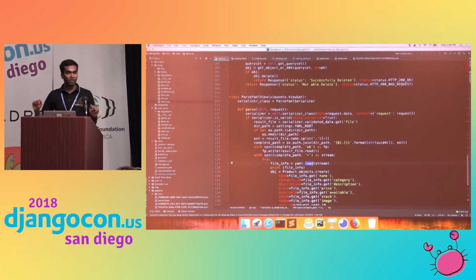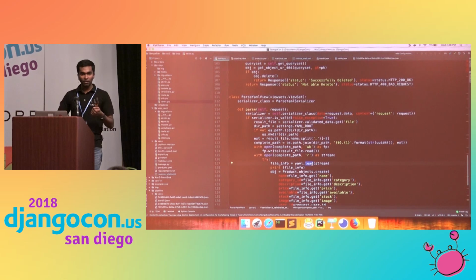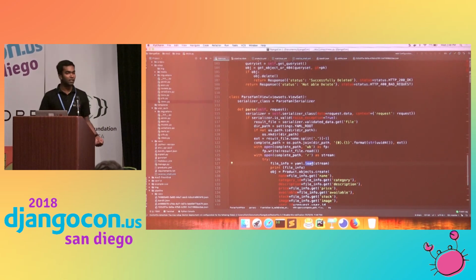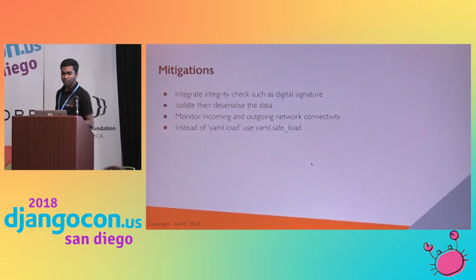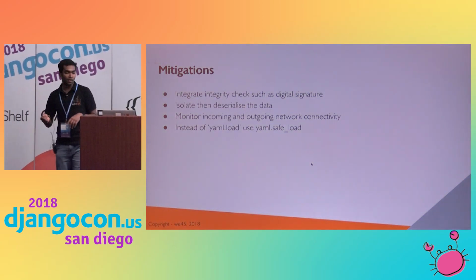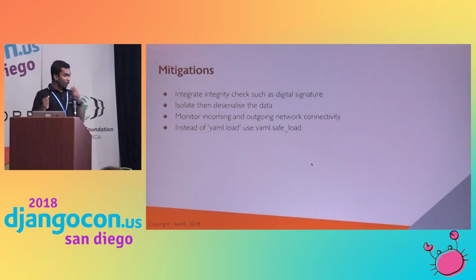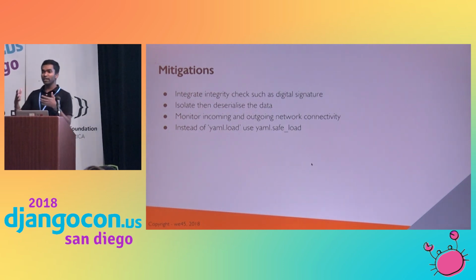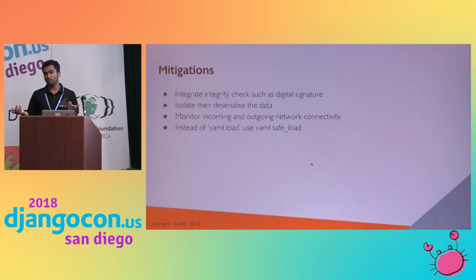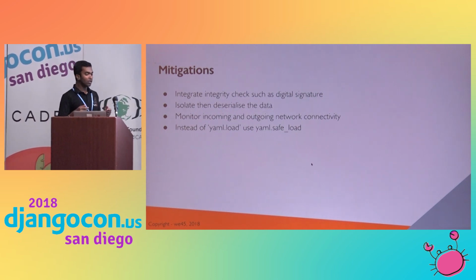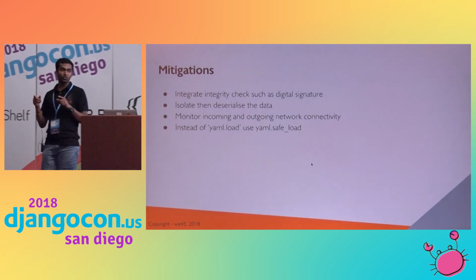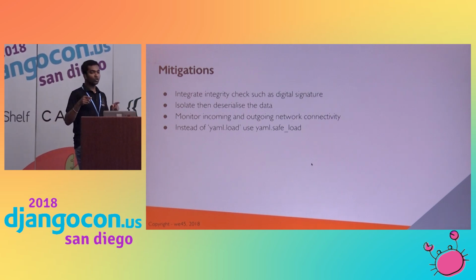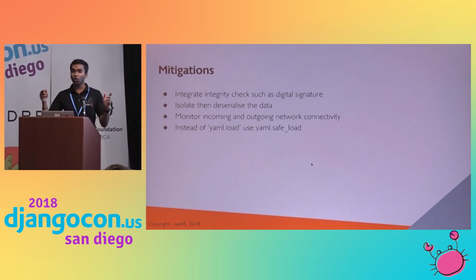So when deserializing, you should integrate checks such as a digital signature. And when you are serializing, make it an isolated environment. Use containers, and make sure the container runs as a normal user, not as root. If you use root, the attacker can compromise your host system as well.